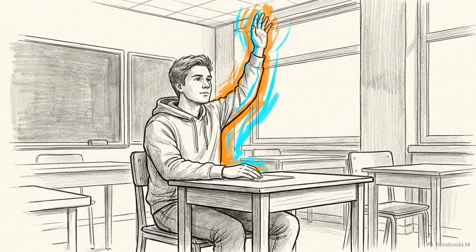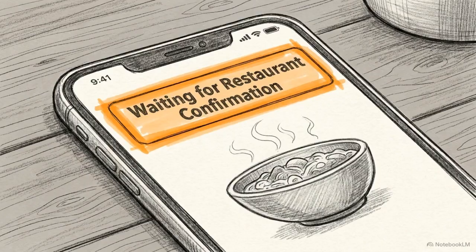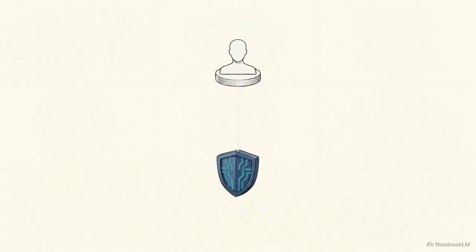By routing every action through this protocol, we take away the AI's autonomy. It is no longer the final decision maker. It is simply submitting a proposal that requires a signature to move forward. To get that signature, the MCP server sends out a webhook, a digital notification that alerts a human supervisor that an agent is waiting for a decision.